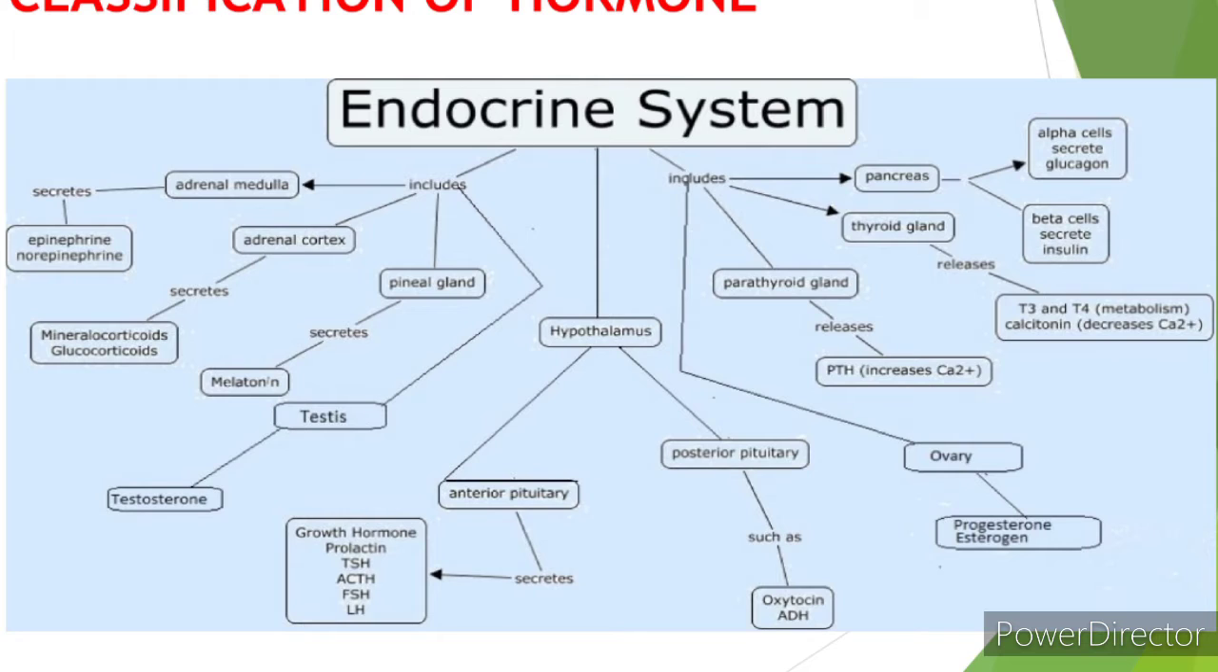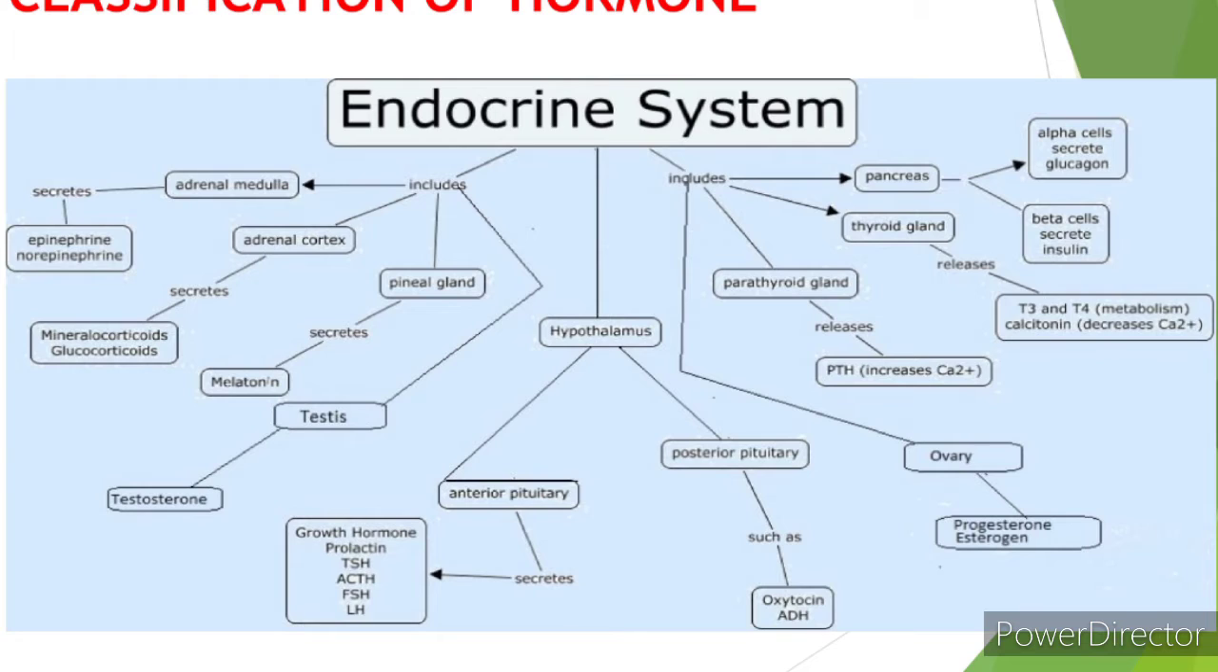Next is the adrenal gland. The adrenal gland has two parts, the adrenal medulla and the adrenal cortex. The adrenal medulla secretes epinephrine and norepinephrine, and the adrenal cortex secretes mineralocorticoids and glucocorticoids. And again the pancreas: the pancreas has alpha cells and beta cells. Alpha cells secrete glucagon and beta cells secrete insulin.